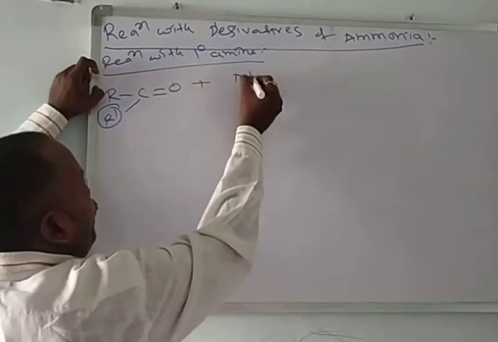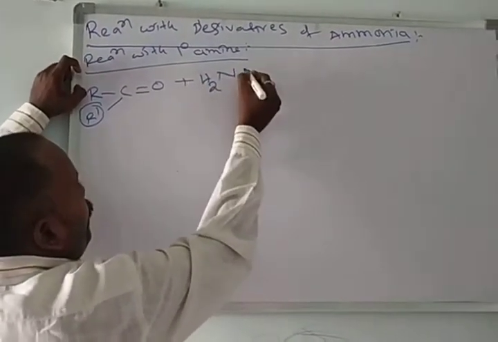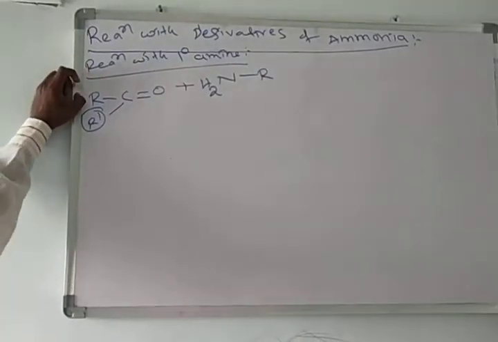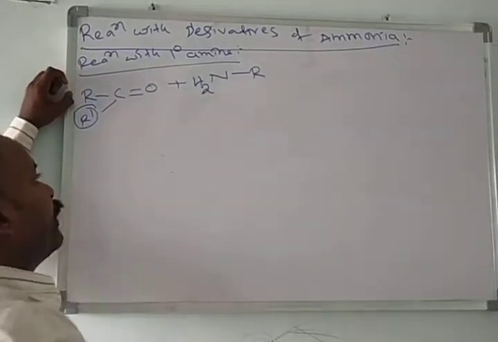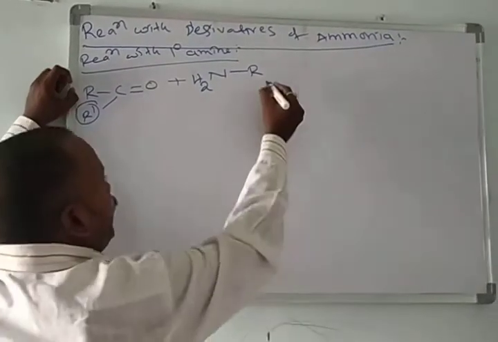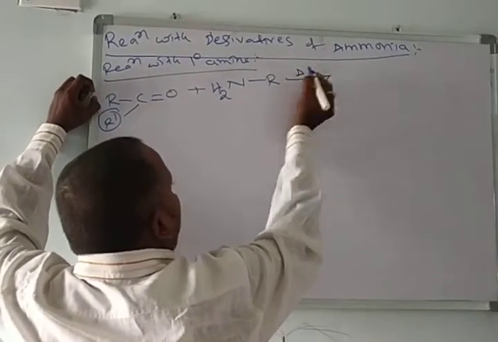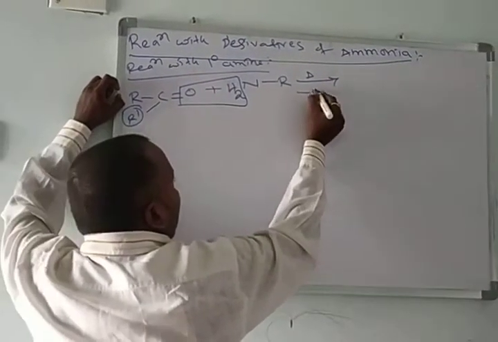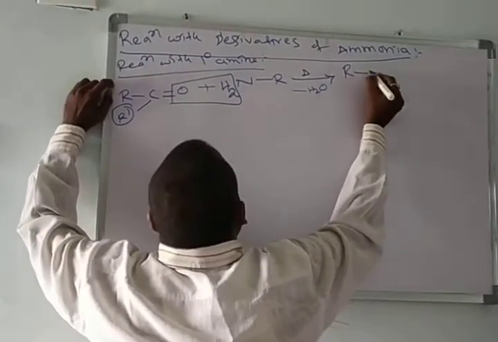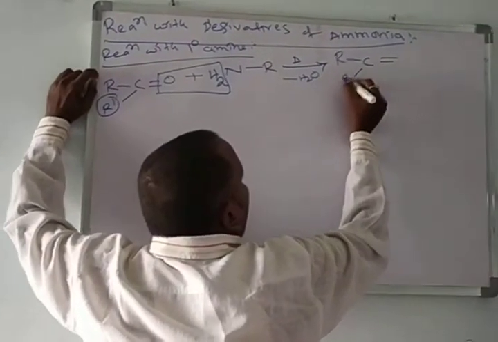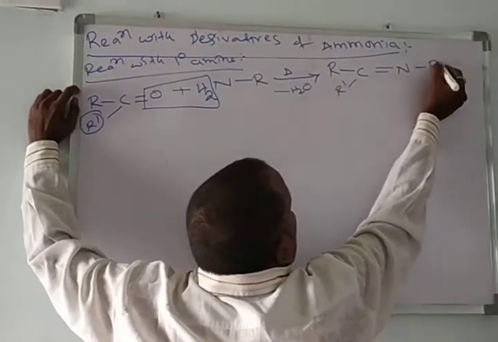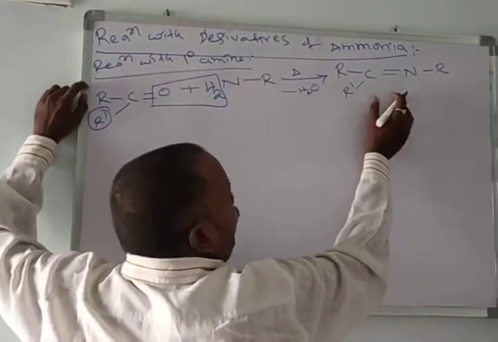It reacts with primary amine, RNH2. It involves condensation and loses the water molecule like this, H2O, and forms R, C double bond, R dash here, N, R. These we call imines.